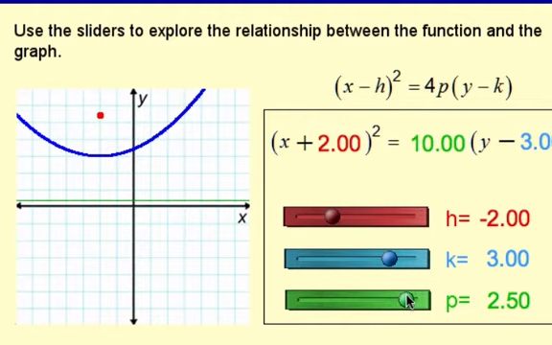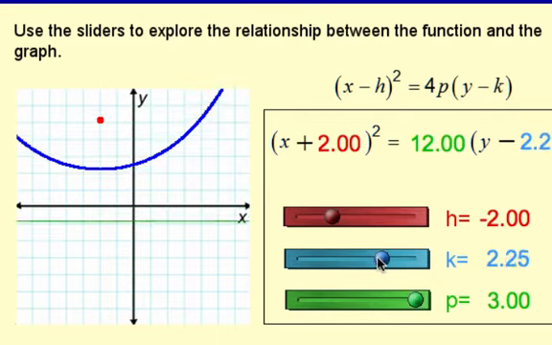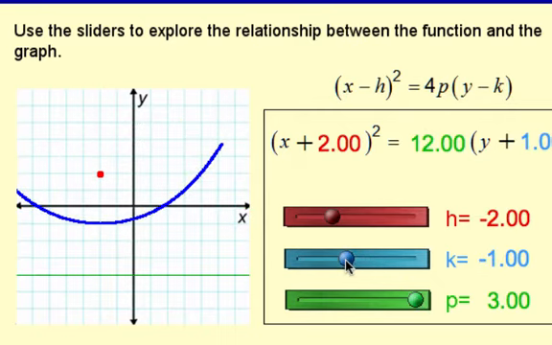Increase some more. Notice what happened. The focus is further away still, and so is the directrix, now 3 away each from the vertex. The p-value is 3. And then if I translate this by changing, say, the k value, notice that's all that changes. The only thing that moves is the parabola goes down along with the vertex and the focus. None of these distances change because the p-value didn't change.